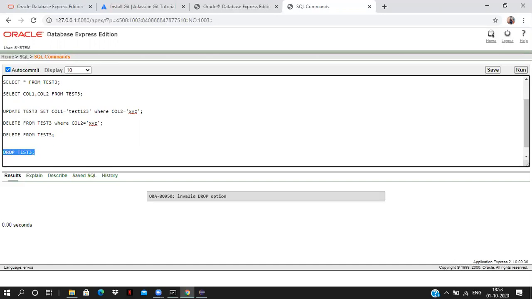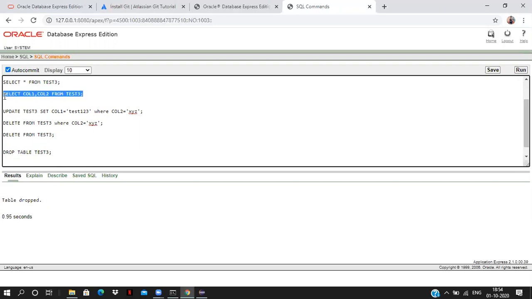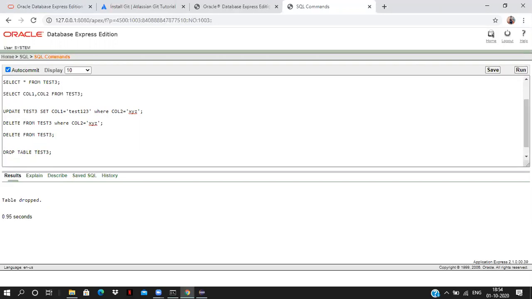Drop table means everything is gone. The syntax is drop table test 3. It will drop the table. Now if you go and select, the table itself is not there, and we'll get the error of table not found.